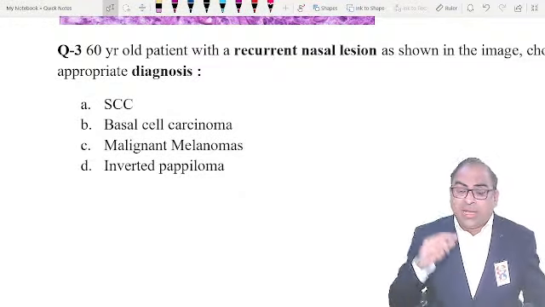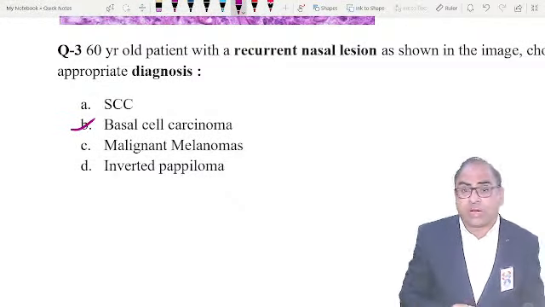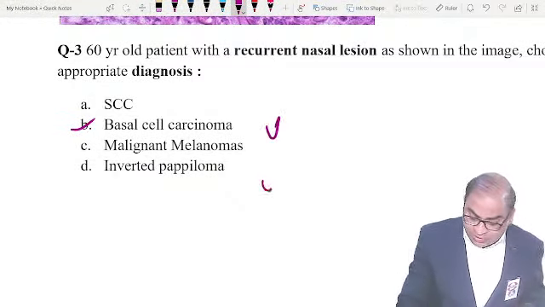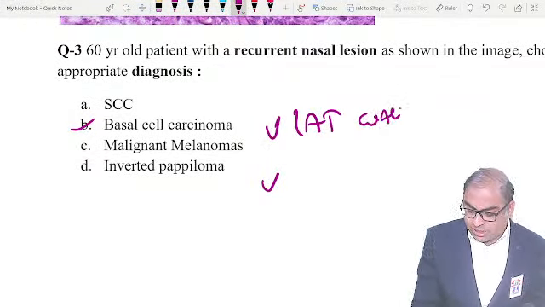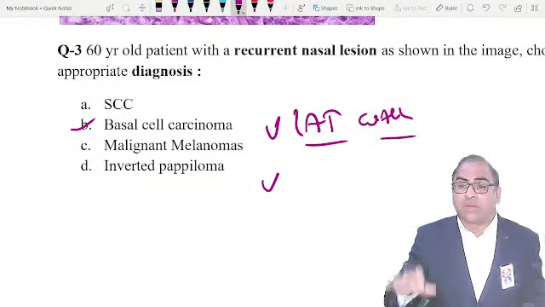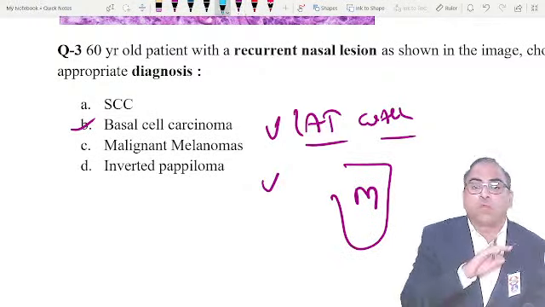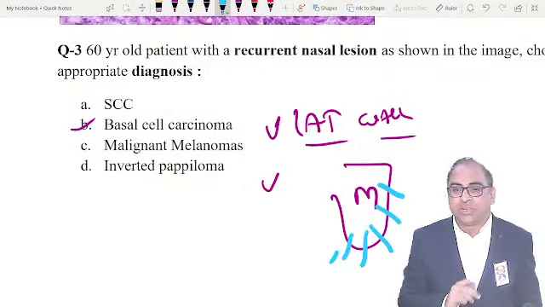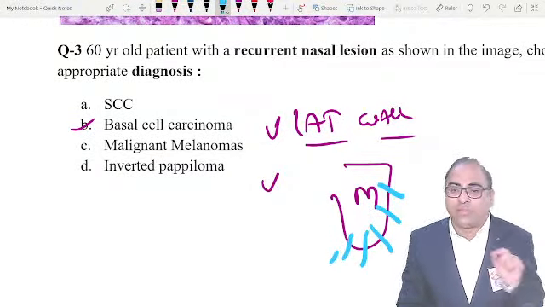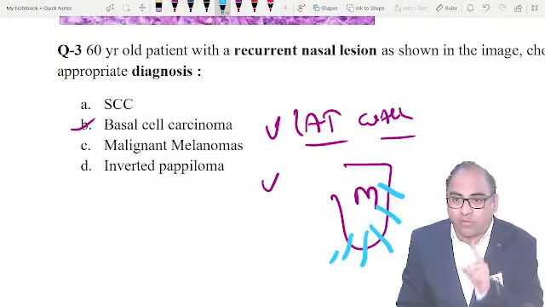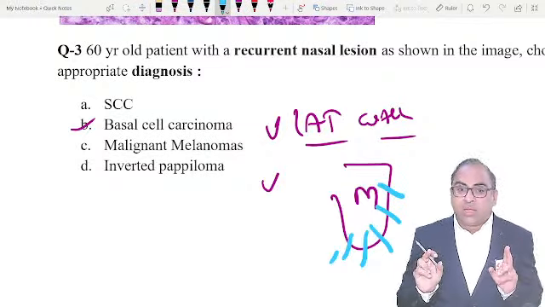Squamous cell carcinoma. Beta, the right answer is basal cell, but I will go for squamous cell carcinoma in 2 scenarios. The examiner will give me a mass coming from the lateral wall. Remember, everyone revise with me. If something is coming from the lateral wall and they have shown me a maxillary sinus which is fully damaged, two points to remember: if the examiner is showing you a tumor coming from the lateral wall and the whole sinus is damaged, I will go for squamous cell carcinoma.